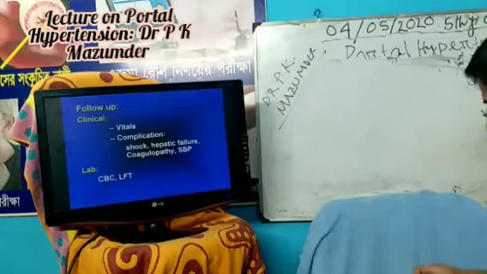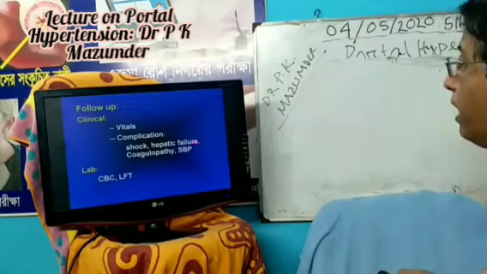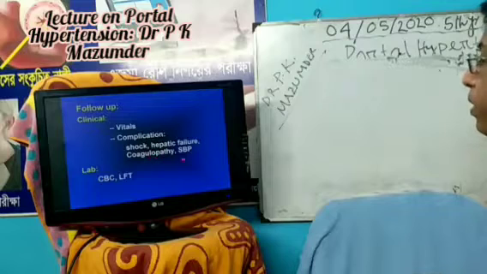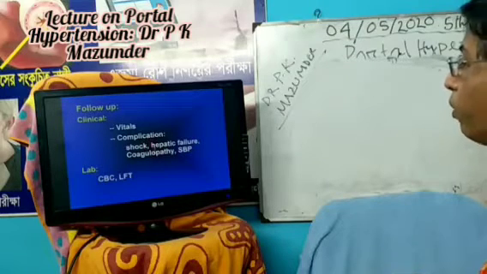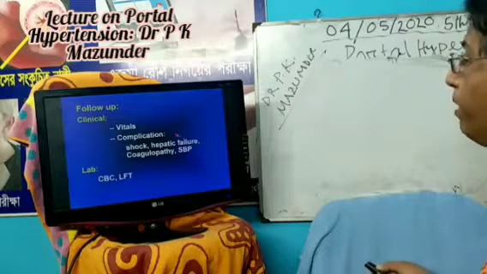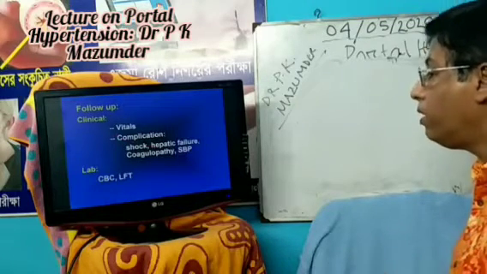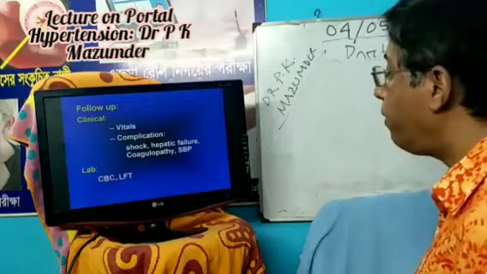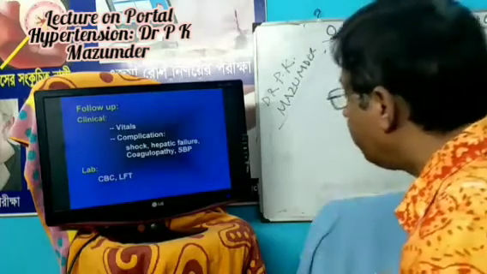In follow-up: vitals, and complications, shock, hepatic failure, coagulopathy, spontaneous bacterial peritonitis. These are very important complications you should follow up. And laboratory follow-up, complete blood count and liver function test.